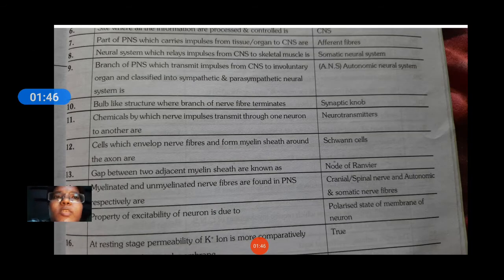The part of the PNS which carries impulses from tissue organs to the CNS is afferent fibers. The neural system which relays impulses from the CNS to skeletal muscle is the somatic neural system. The branch of the PNS which transmits impulses from the CNS to involuntary organs and is classified into sympathetic and parasympathetic neural system is the autonomic neural system, ANS.